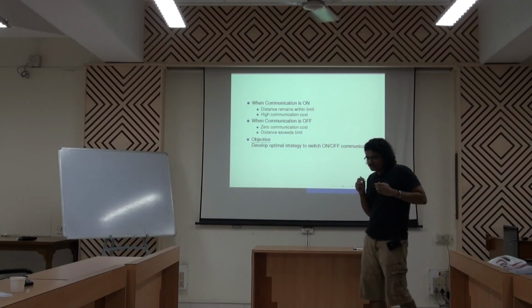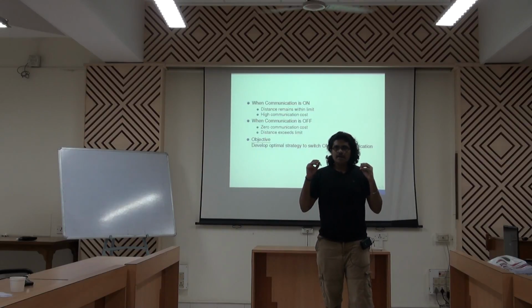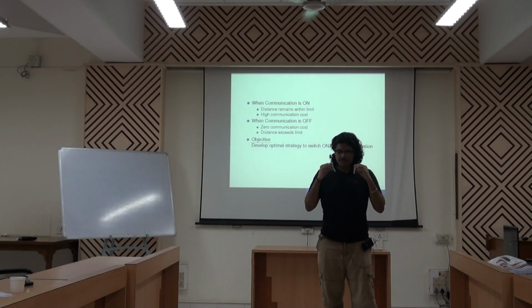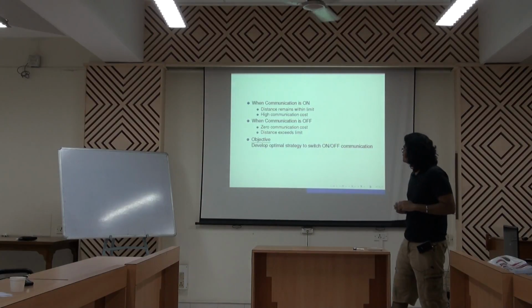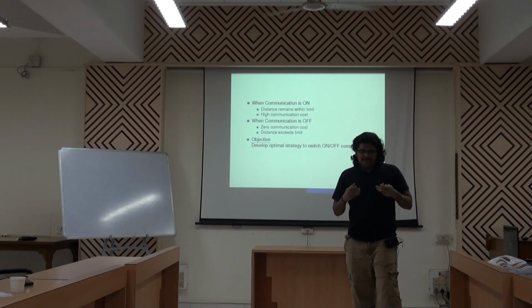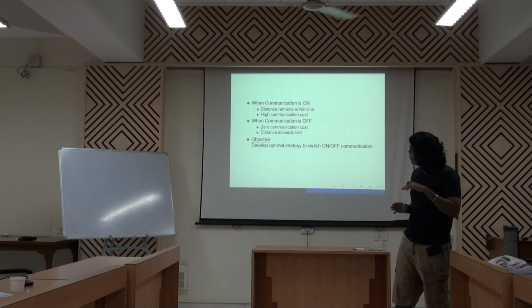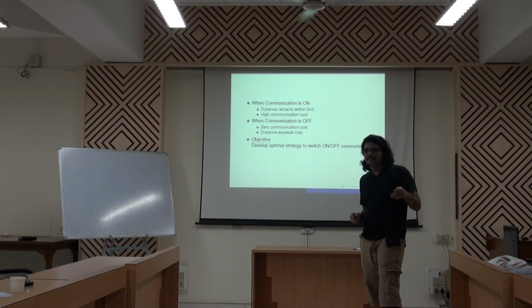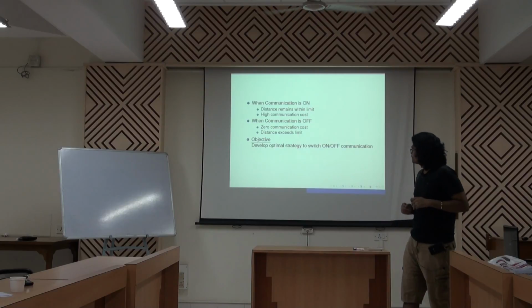And as soon as the communication is turned off, the two cars follow their individual dynamics, and with the disturbance they will try to move away from each other, and the distance will exceed D max. So we say there is a clear trade-off. When communication is on, the distance is below D max, but the cost is high, and when we keep the communication off, the cost is 0 but the distance exceeds. So there is a trade-off, and we have to do something to tackle this problem.